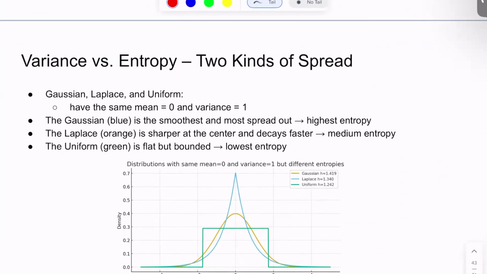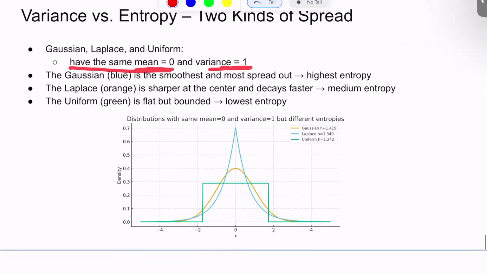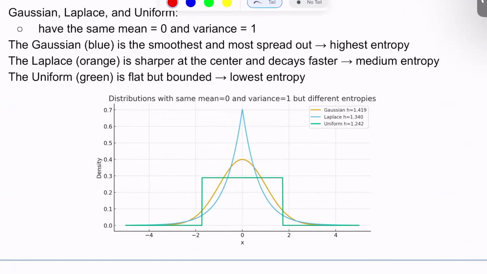Let's take another example with some real distributions. Say we have a Gaussian, a Laplace, and a uniform distribution with the same mean of 0 and variance 1. We can observe from this plot that the Gaussian distribution is smooth and the most spread out. That's why it can be considered as having high entropy.